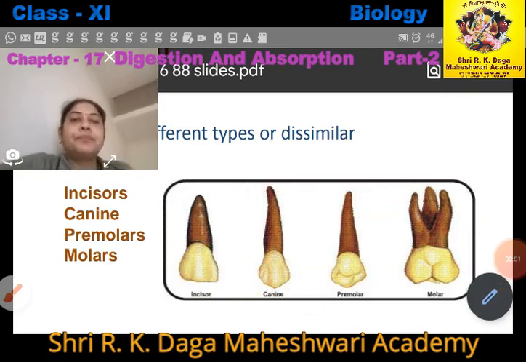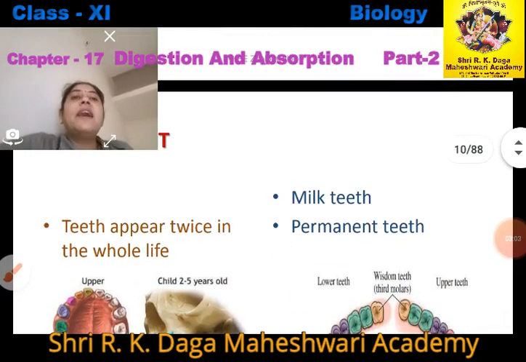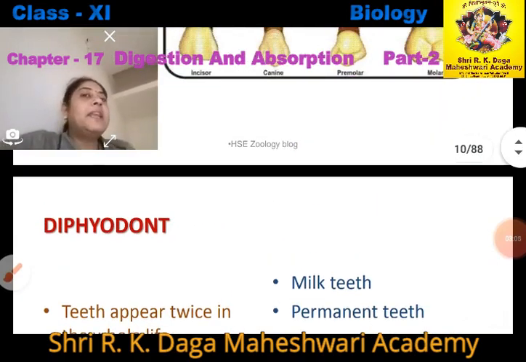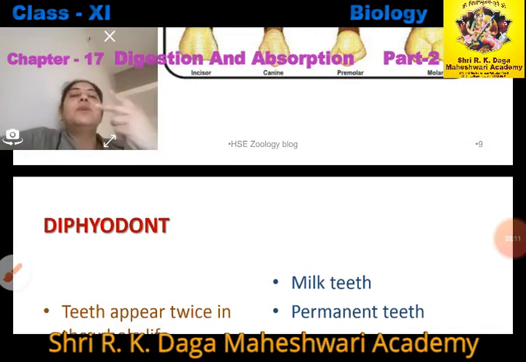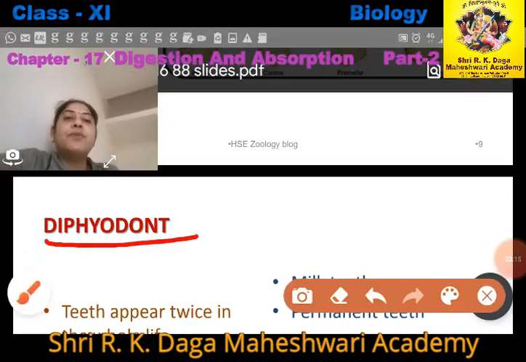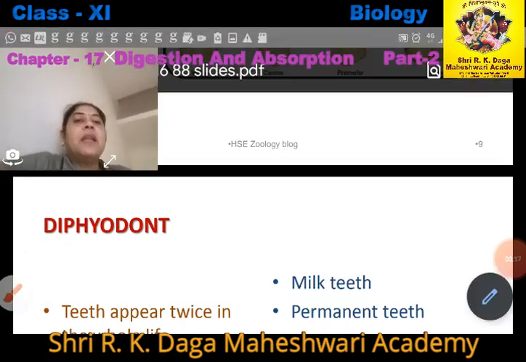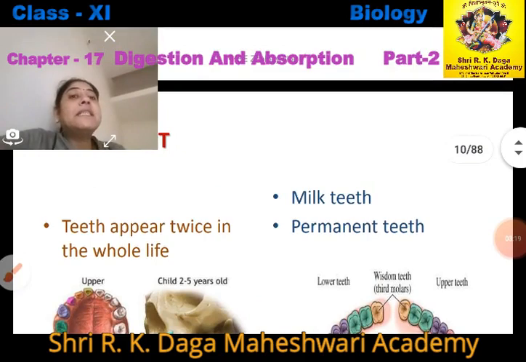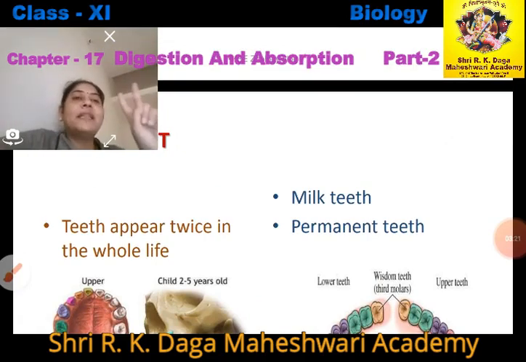Now next, diphyodont. Only in the case of humans, teeth come twice. Teeth come twice, that is called diphyodont, right? Now teeth appear twice in the whole life. They come two times.